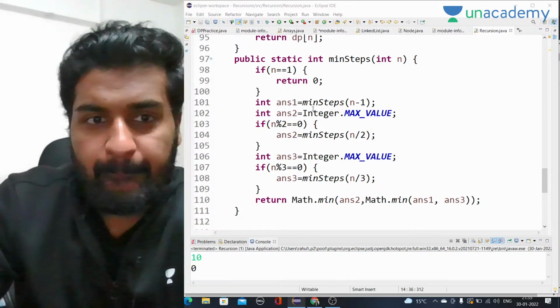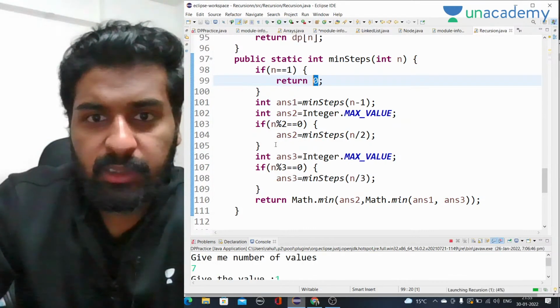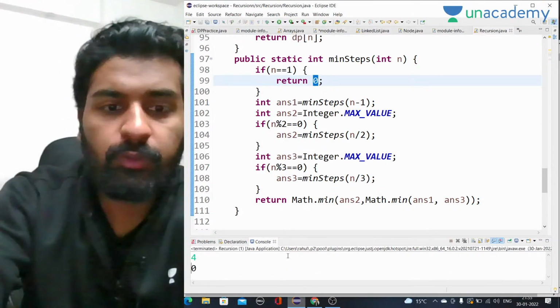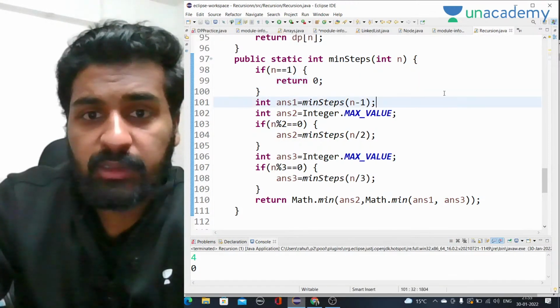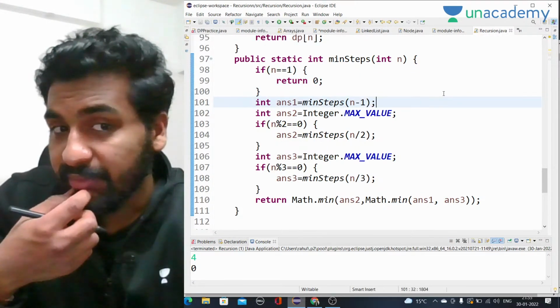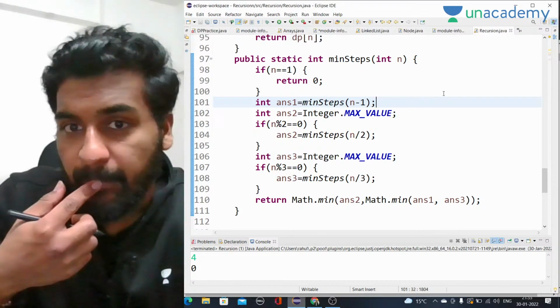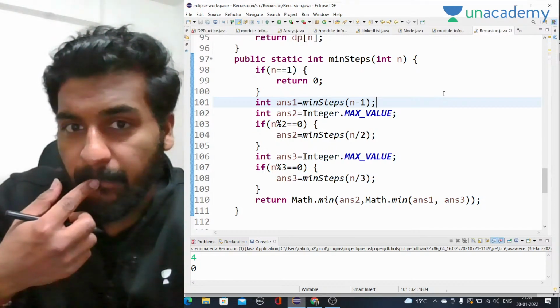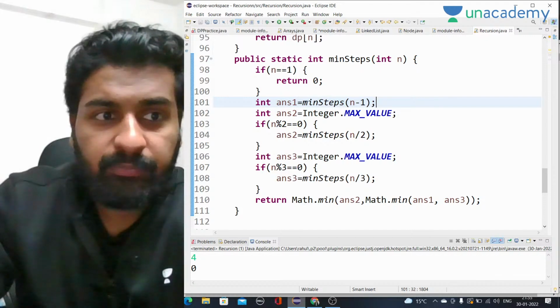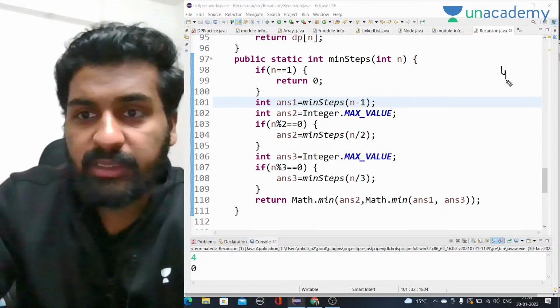But for every value it is giving answer as 0. Let's see for 4 as well. Yeah, for every value it is giving answer as 0. When n is 1, we have to return 0. Let's try to run it for the value 4.